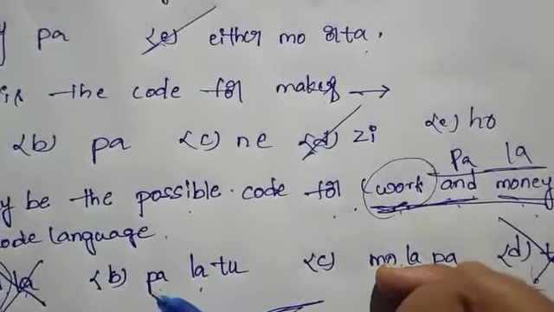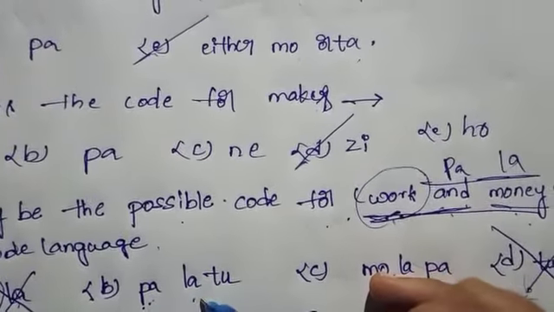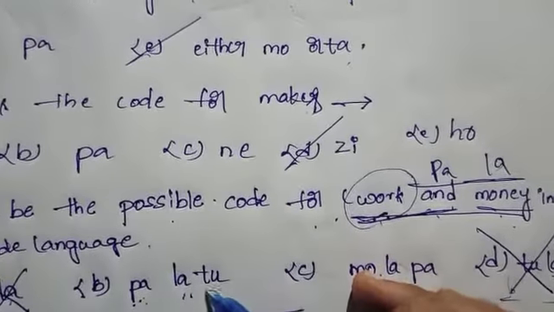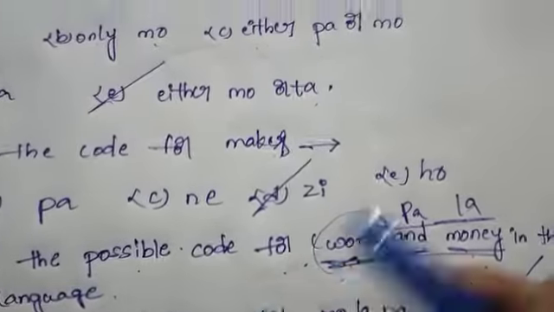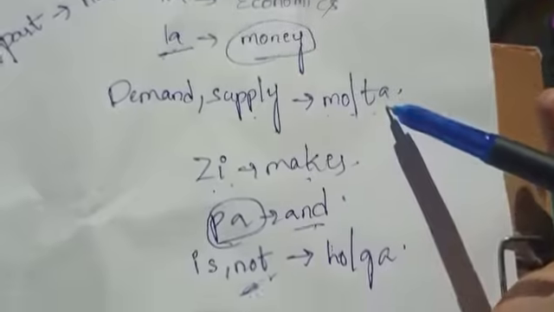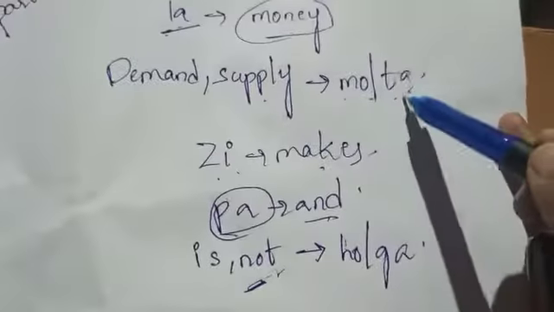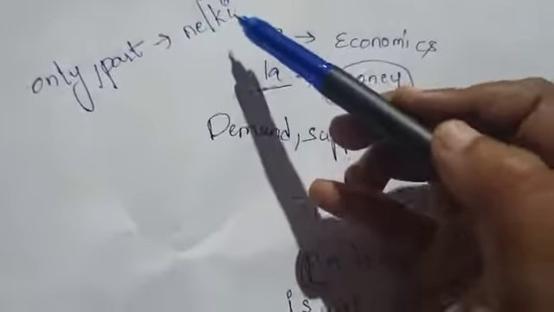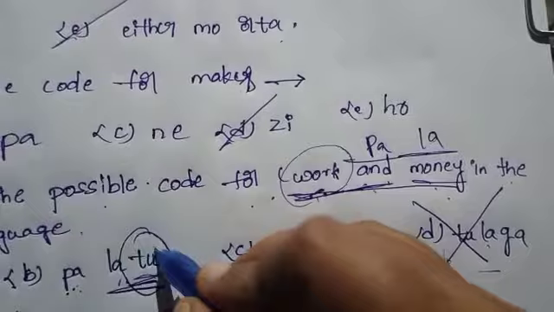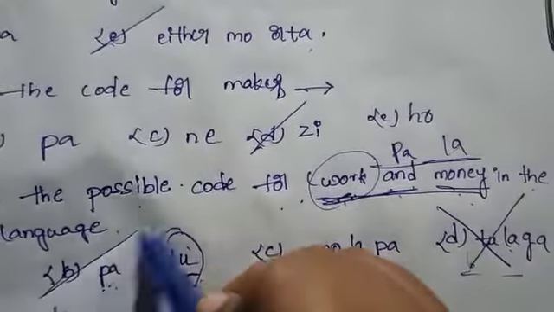Next, option B. PA is code for and. LA is code for money. TU. See, TU. Here we don't have TU in the other codes, so this is possible. TU is the possible code for work. Option B is correct.